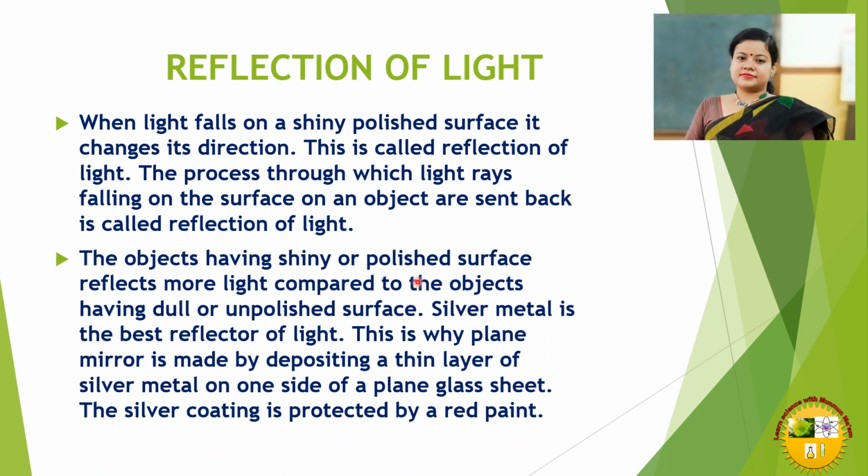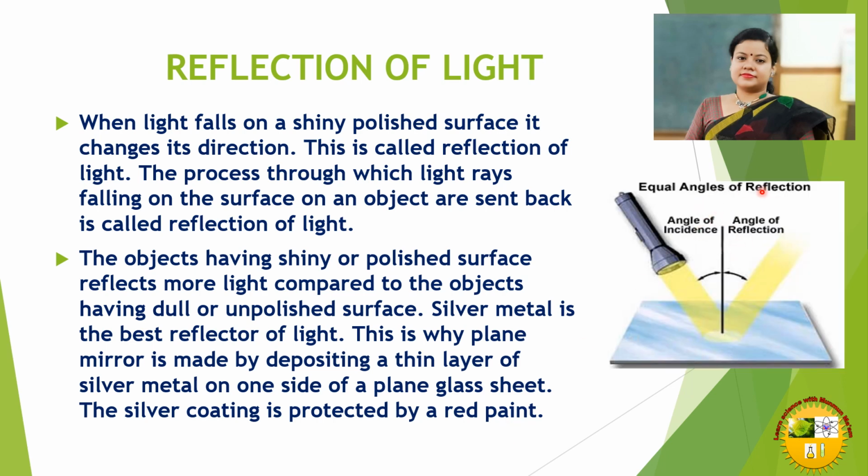The objects having shiny or polished surface reflect more light compared to the object having dull or unpolished surface, because they absorb some amount of light. Silver metal is the best reflector of light. This is why a plain mirror is made by depositing a thin layer of silver metal on one side of a plain glass sheet. The silver coating is protected by a red paint.